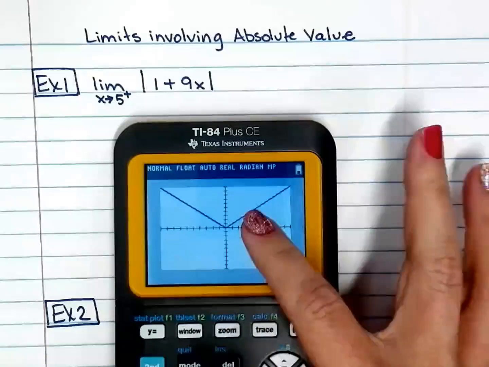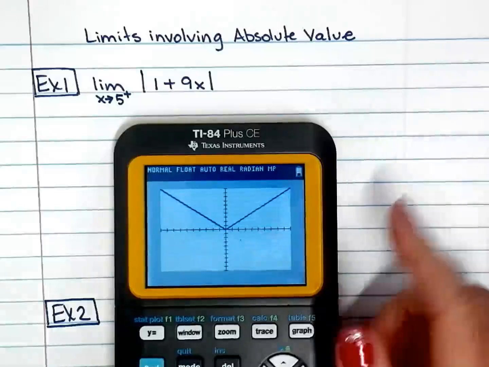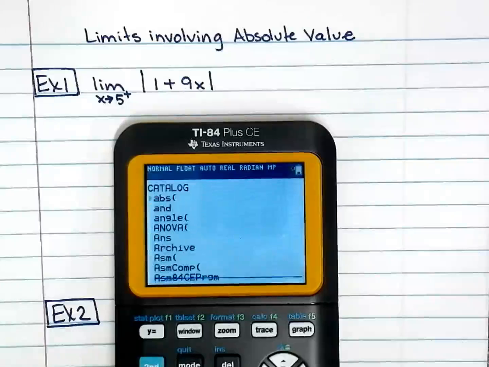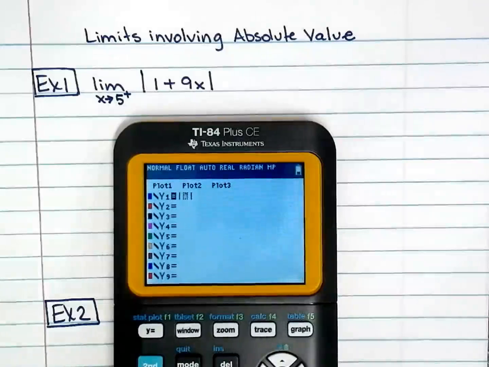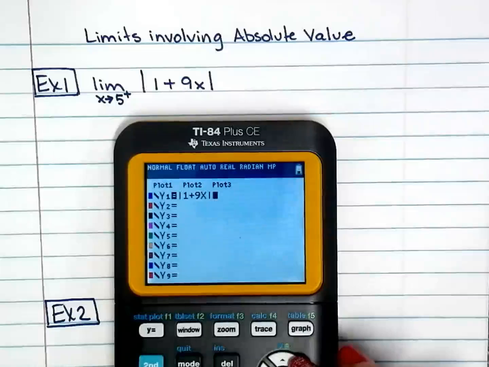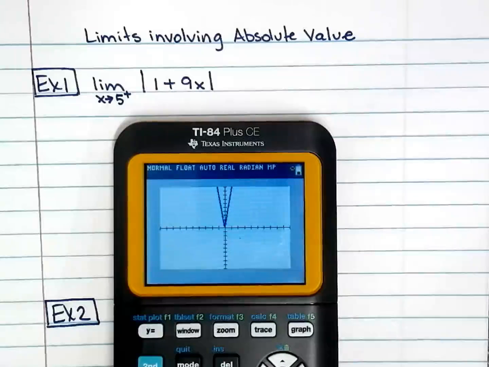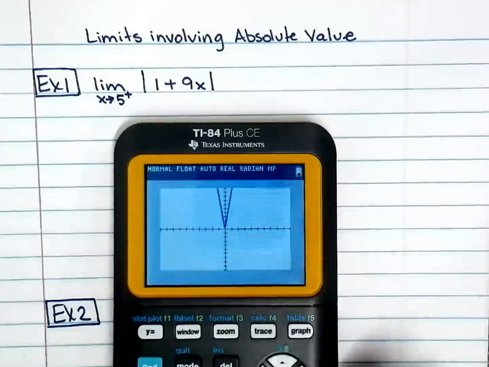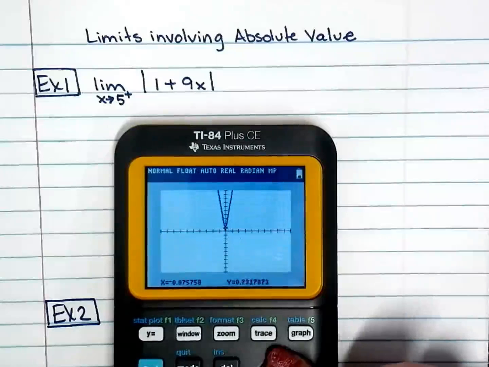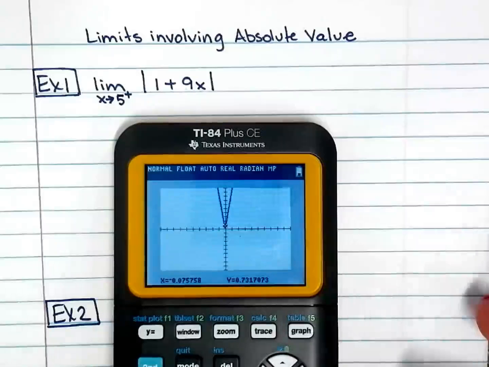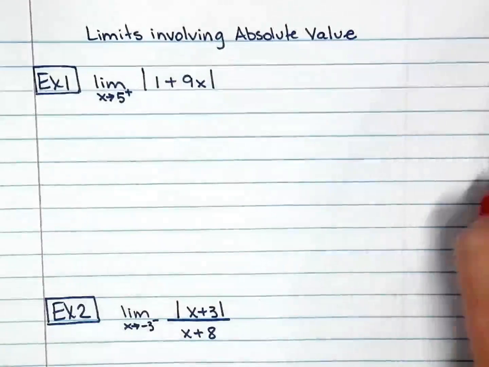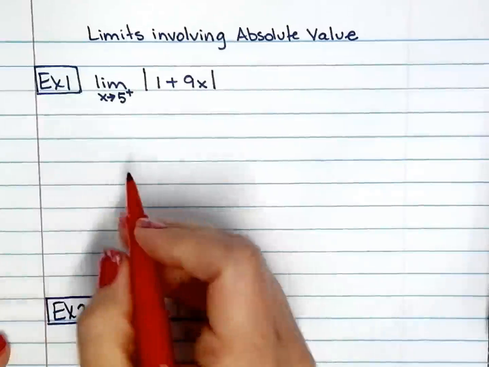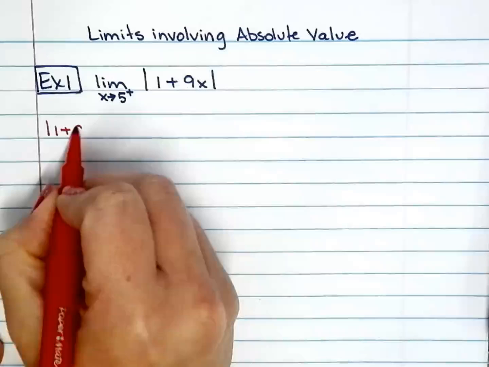So when we're talking about two separate functions, you will know what I'm talking about. Just because I have a different function right here, I'll go ahead and plug in that function, 1 plus 9x, so we will see what it looks like. Voila. Notice that the vertex is right here. It's going to be kind of a little decimal, and yuck, how do I find that? Well, that's the first thing we do when we have an absolute value function: we find the vertex. So I have 1 plus 9x.